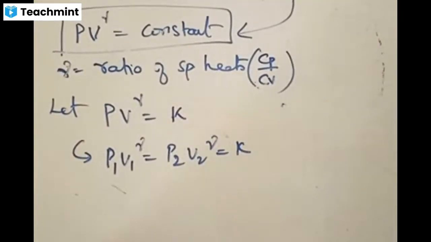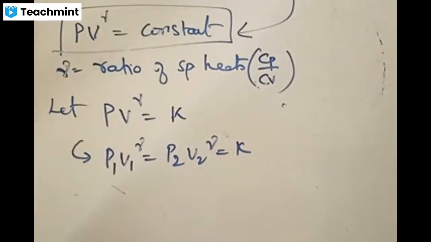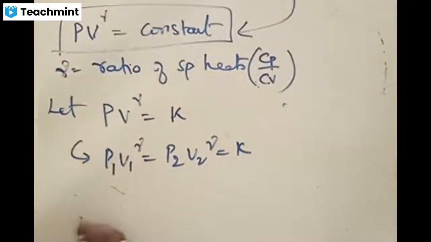System is undergoing a change of pressure from P1 to P2, V1 to V2. Accordingly, if PV^gamma equals constant K, then you can say that P1 V1^gamma equals P2 V2^gamma. Is this point clear? Let us say these two equal K.